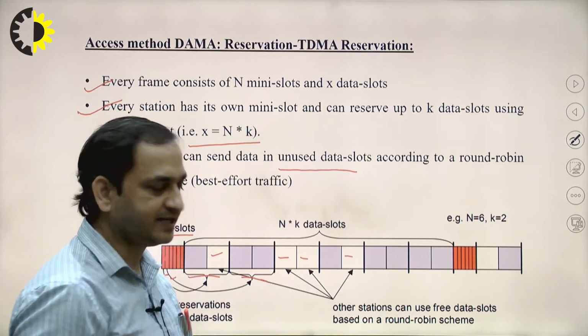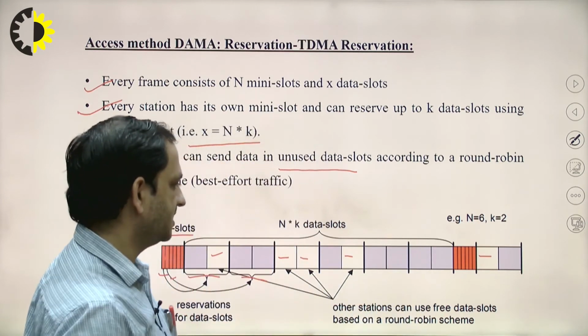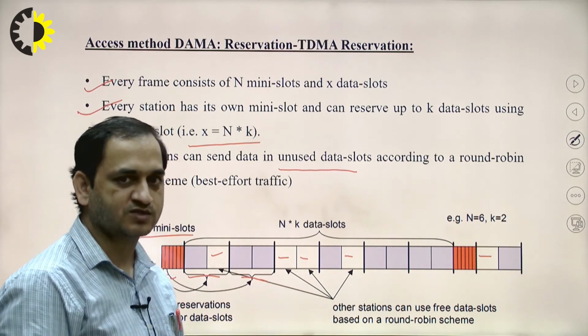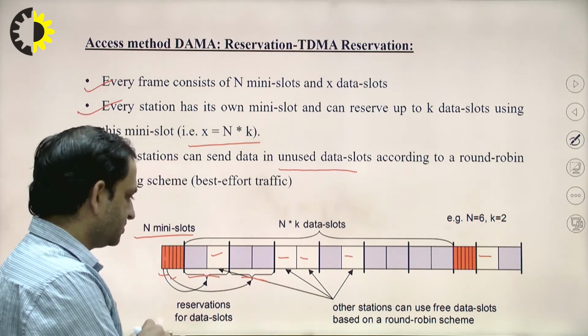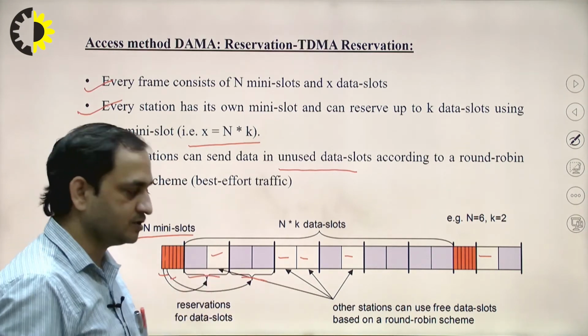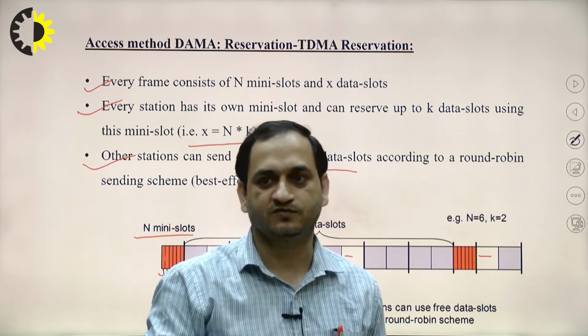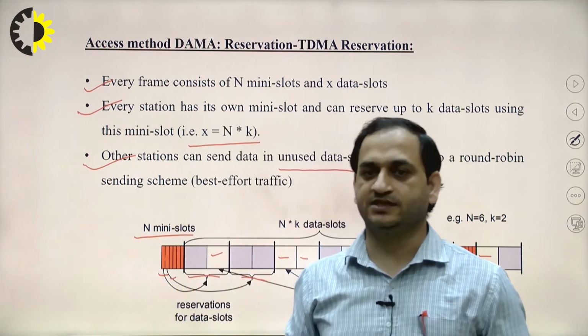So these white blocks are free, and these light violet color blocks are reserved data. Okay, so these are reserved, but these empty slots can be used by any other station. So all the time the sensing of the channel will occur, due to which the transmission of data can take place.